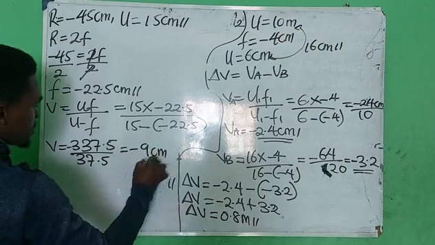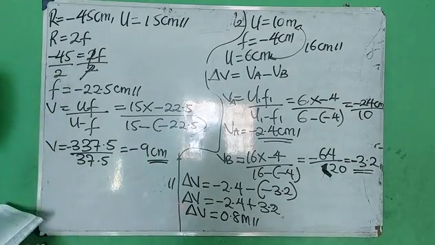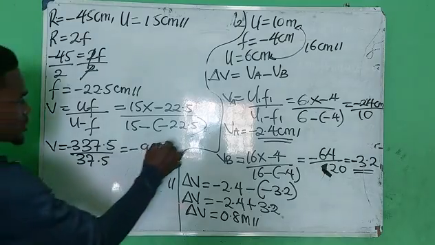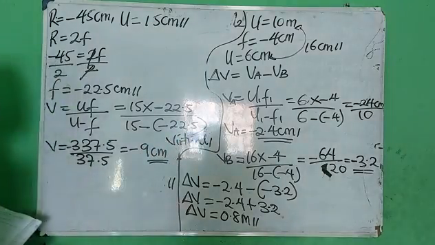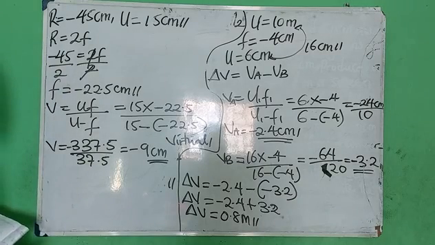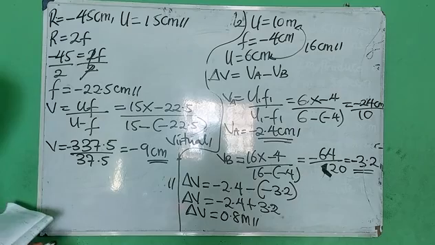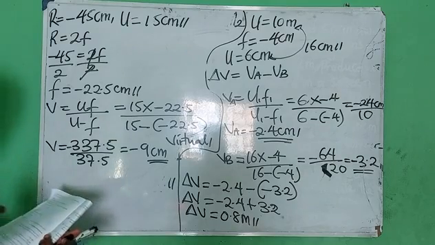9 centimeters. Now for it to be minus 9 centimeters, it means that the image is what? Virtual. The image is virtual and what? Upright, alright? It is virtual and upright, alright? Take note of that. It is very important.